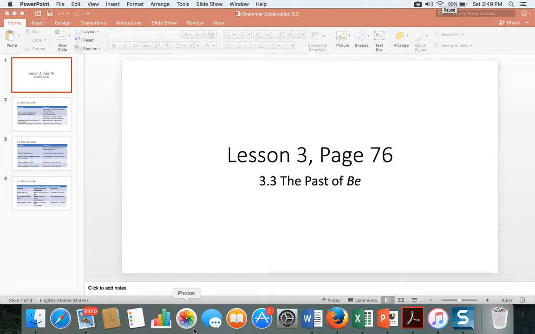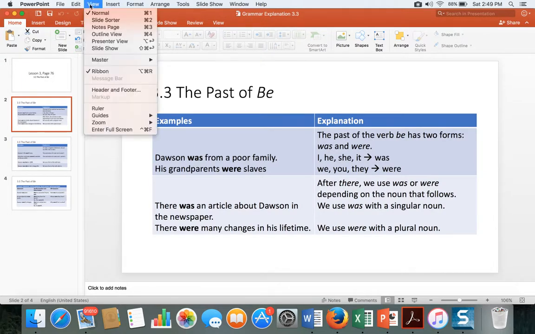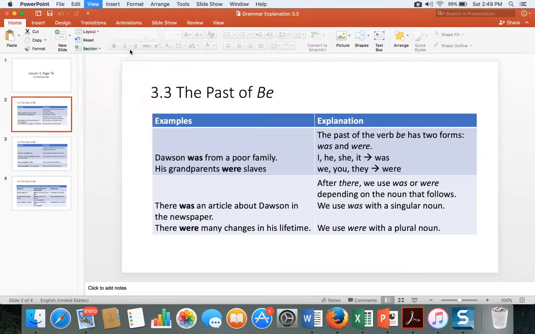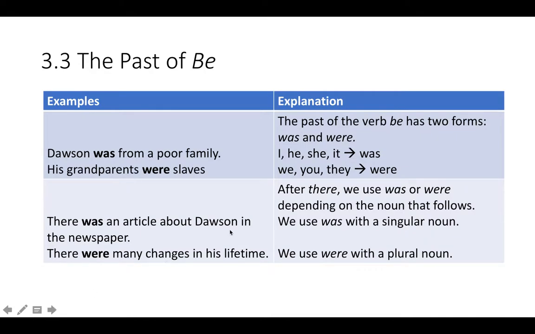Here's the grammar explanation on page 76, lesson 3, about the past tense of be. Okay, the past tense of be has two forms, was and were. If it's I, he, she, or it, I use was. If it's we, you, or they, we use were.